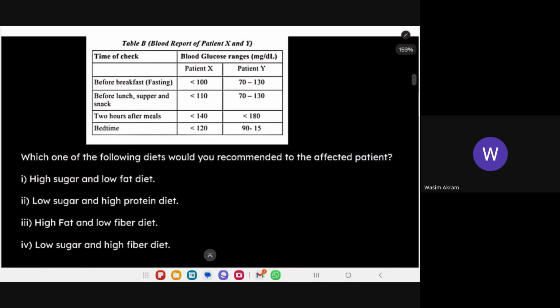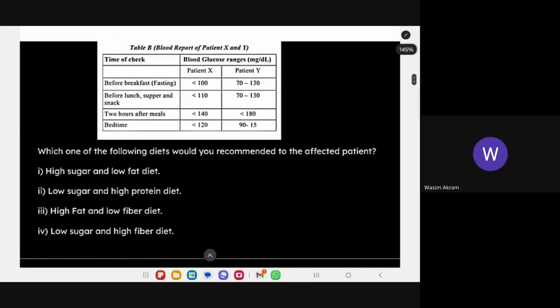And see, this is a competitive-based case question, children. Here they have given a blood report: patient X and patient Y, with the time of checking and blood glucose ranges. Before breakfast, before lunch, 2 hours after meals, bed time. See what question they asked: Which one of the following diets would you recommend to the affected patient? What is the patient affected by?